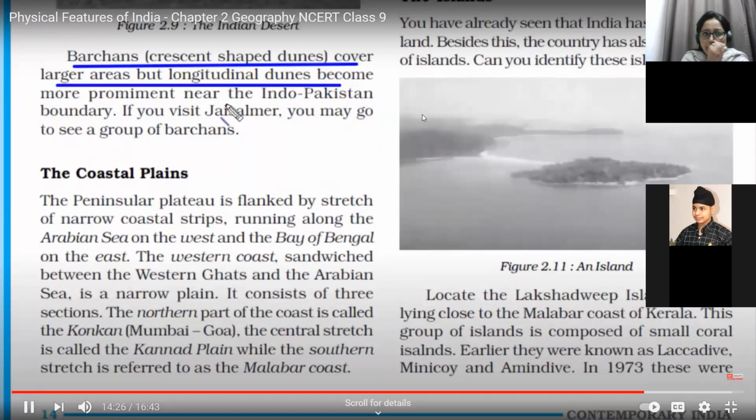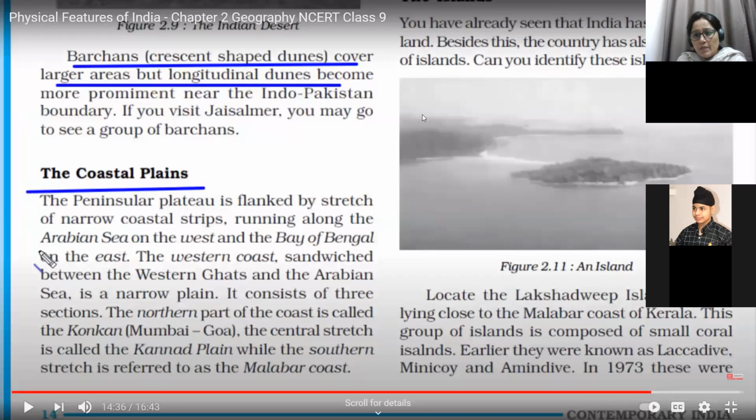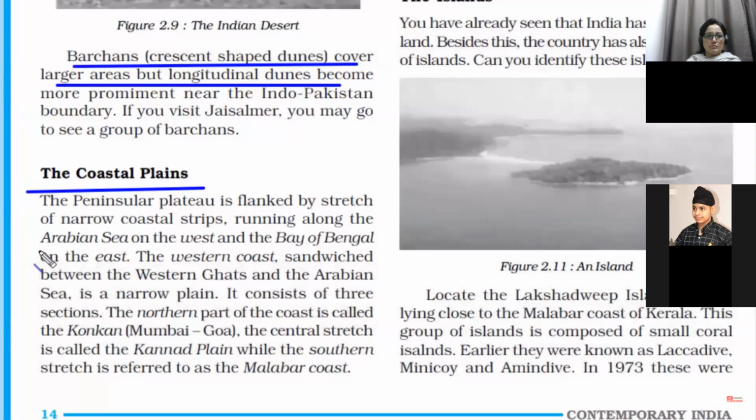The fifth feature is the coastal plains. India is a peninsula country. The reason we are called peninsula is because of water being on three sides. If we know, peninsula means an area which is surrounded by water from three sides. So on three sides we have water, and we can say we have coastal lands. Basically, the extreme southern tip is an extremely small area. So we have two coastal plains, western coastal plains and eastern coastal plains. If it were on the fourth side too, then we would have been known as an island. So we have the Arabian Sea on the west and the Bay of Bengal to the east.